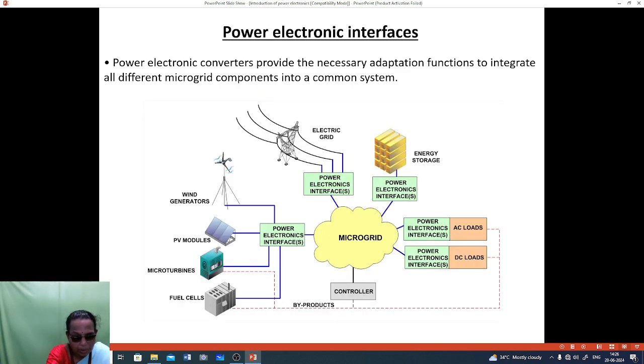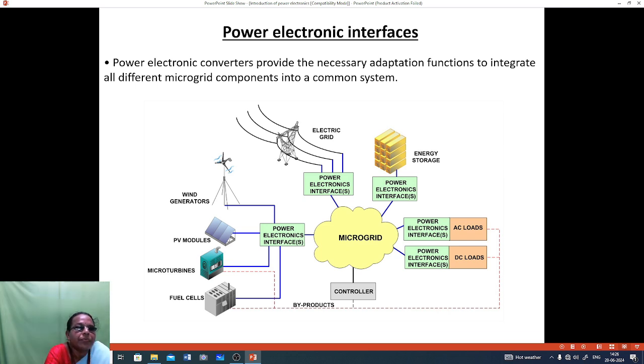So, power electronics interfaces. Power electronics converters provide the necessary adaptation function to integrate all the different microgrid components into a common system. So here fuel cell, micro turbine, PV module and wind generators are there.